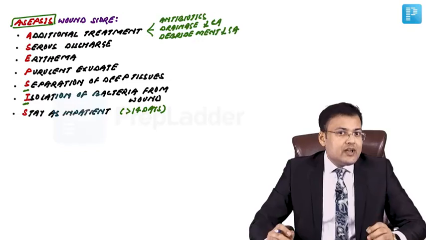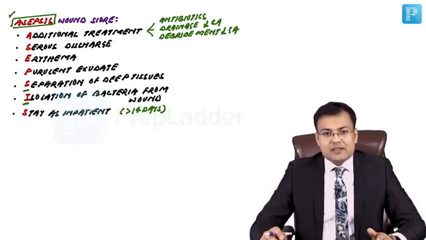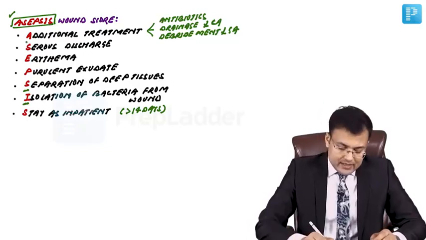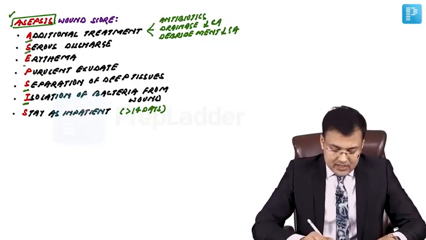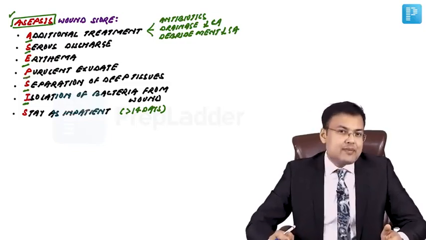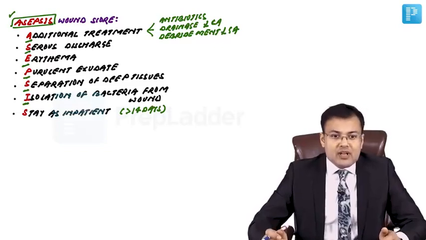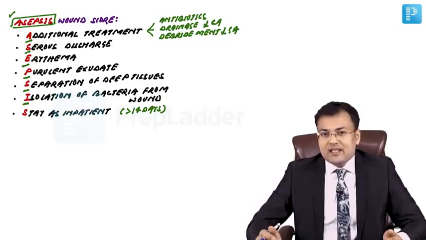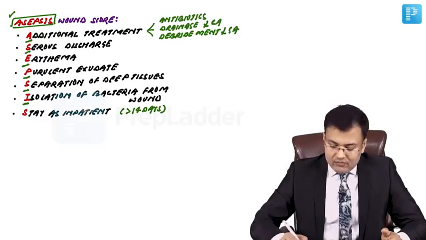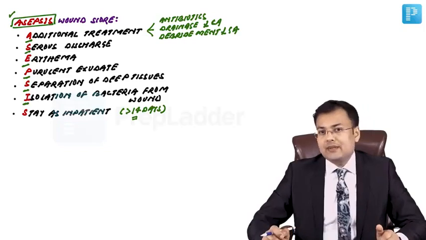Here you can see the mnemonic is hidden in the word ASEPSIS: Additional treatment, Serous discharge, Erythema, Purulent exudate, Separation of deep tissues, Isolation of bacteria from the wound, and Stay as inpatient, prolonged, more than 14 days. So you have to remember the ASEPSIS wound score.